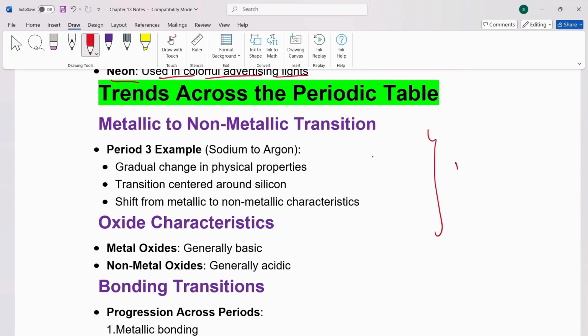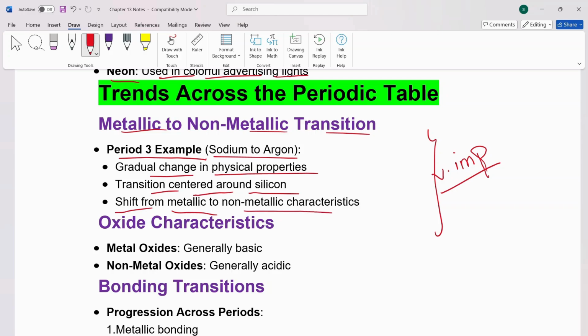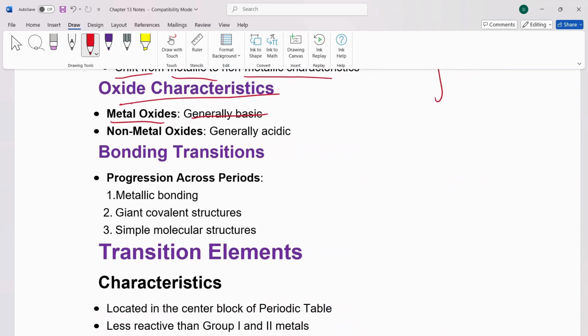Trends in periodic table, very important to remember and to understand. Metallic to non-metallic transition. Period 3 example: from sodium to argon, there is a gradual change in physical properties. Transition centered around silicon. Shift from metallic to non-metallic characteristics. Oxide characteristics: metal oxides are generally basic, and non-metal oxides are generally acidic.